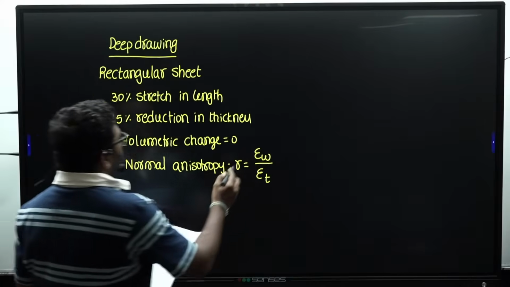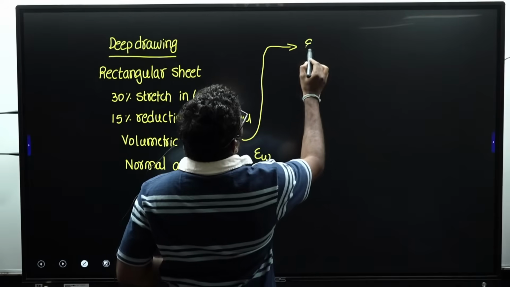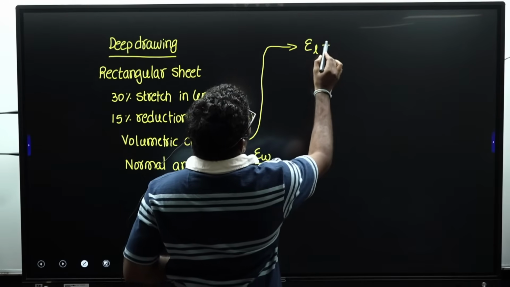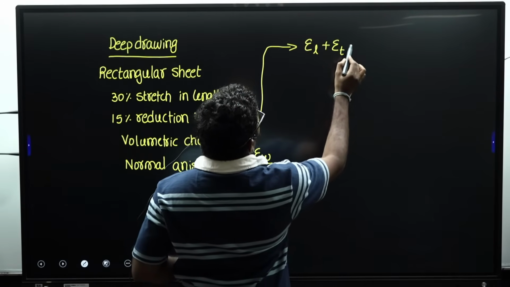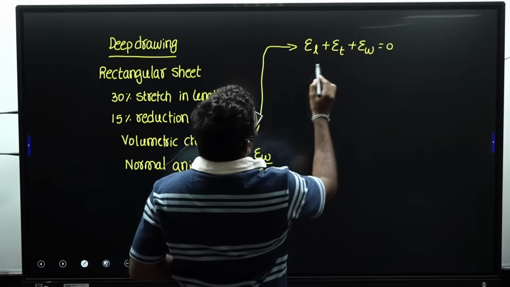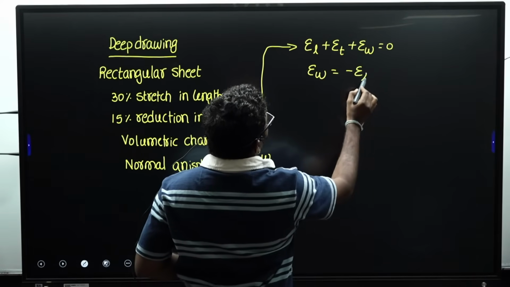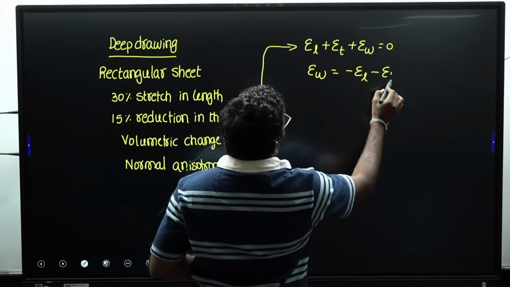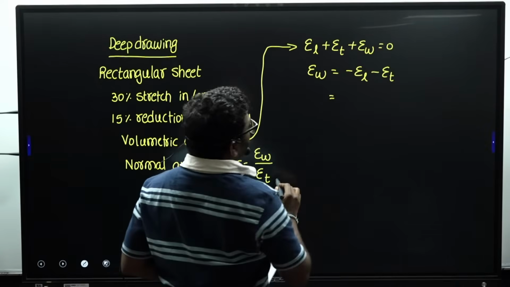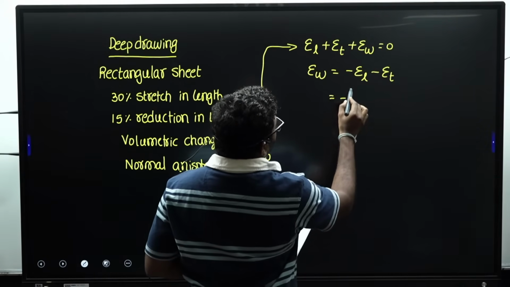Because change in volume is 0, we can write true strain in length plus true strain in thickness plus true strain in width is equal to 0. So true strain in width is equal to minus true strain in length minus true strain in thickness.